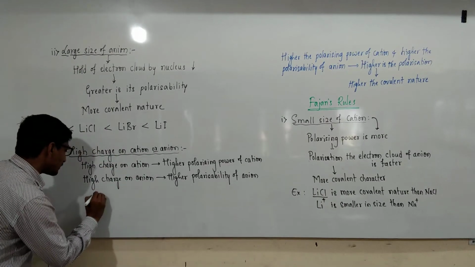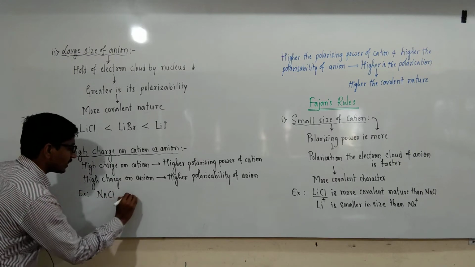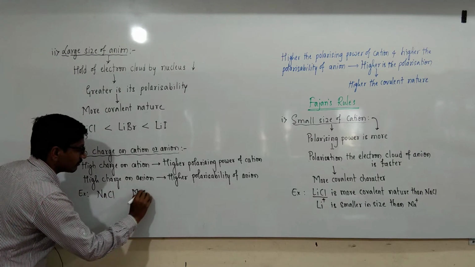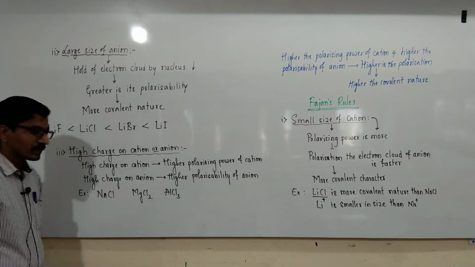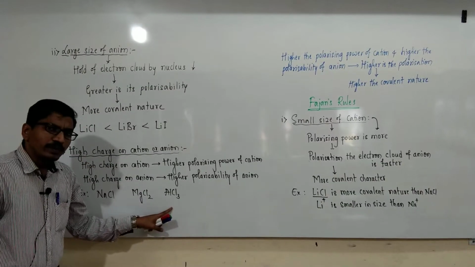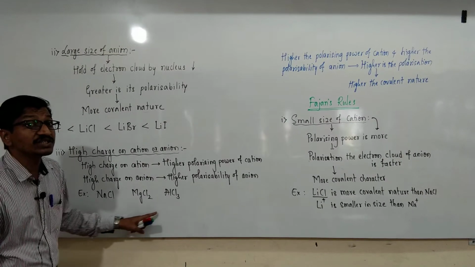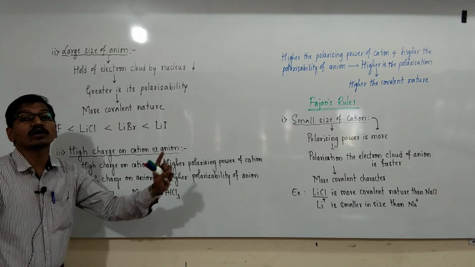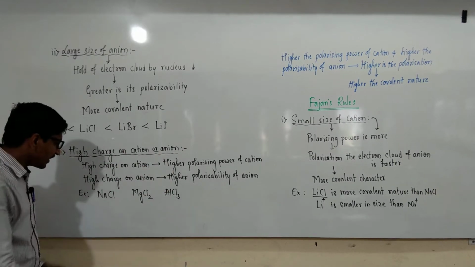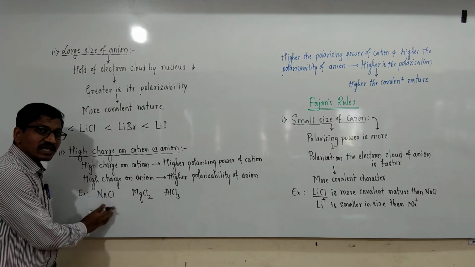For example, let us consider NaCl, MgCl2, AlCl3. In these compounds, the cation charge gradually increases, but the charge on the anion remains the same. In NaCl, the charge of cation as well as anion are the same.